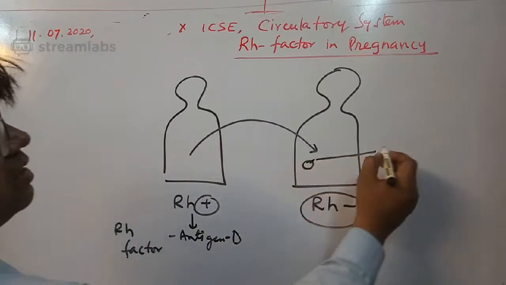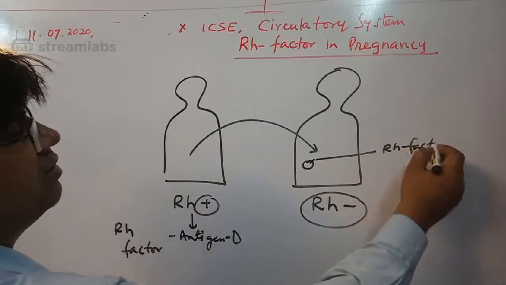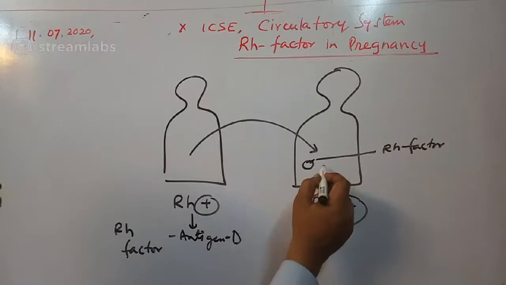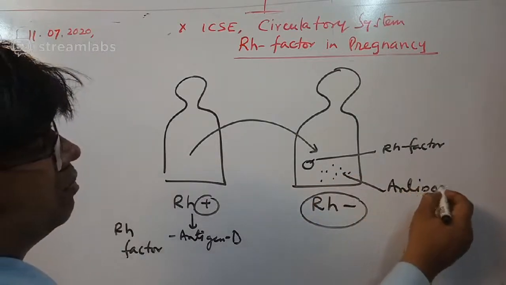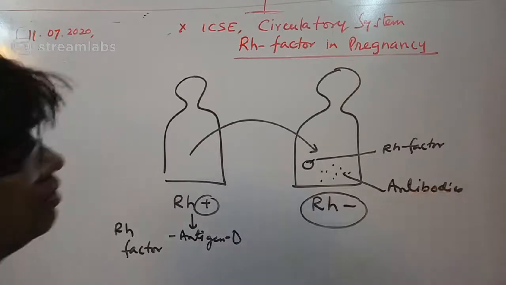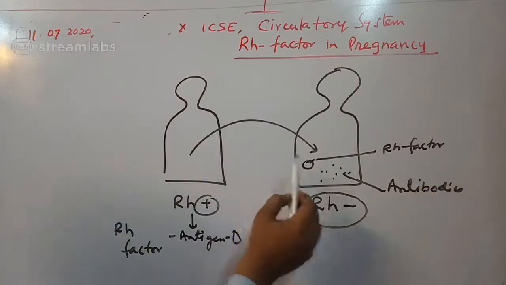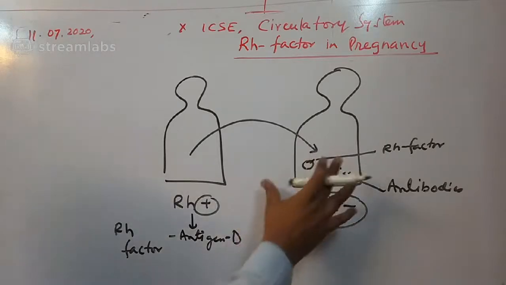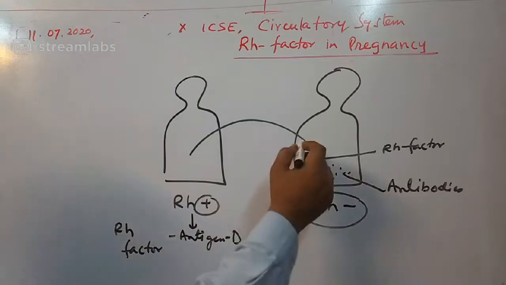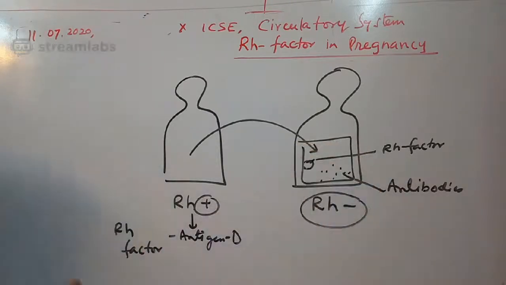So against this RH factor, the recipient's blood would produce antibodies. These antibodies would destroy or kill these RBCs. And this is the big problem actually. There are so many issues with the blood. Therefore, whenever we transfuse blood, RH positive blood should not be given to RH negative.